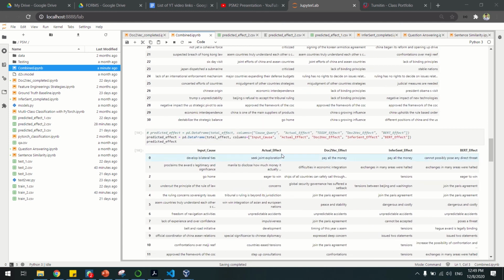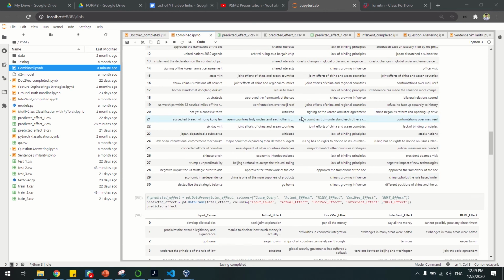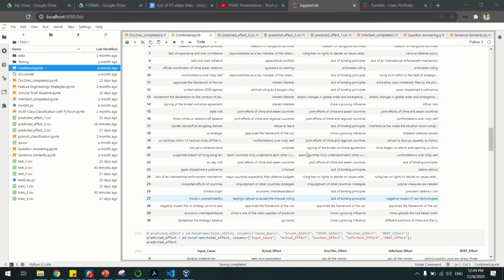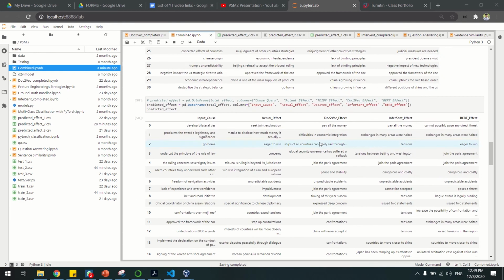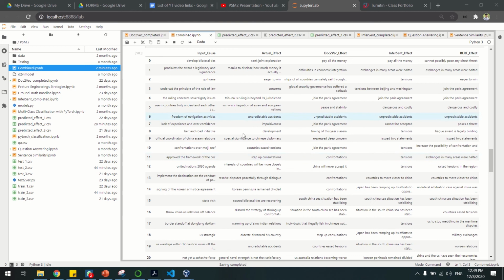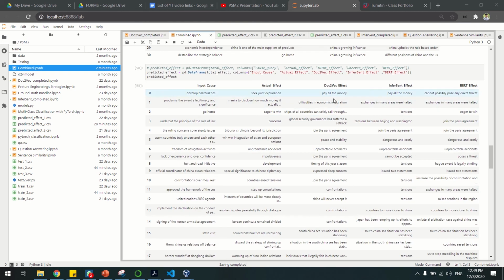This one is the effect linked to the cause phrase. For example, if the input cause is develop bilateral trade tax, so the cause is refused, participated, and so on, and this effect is linked to this cause. This means this effect will be predicted based on this one because the most similar phrase is this one. So this is the generated predicted effect for all of the models.